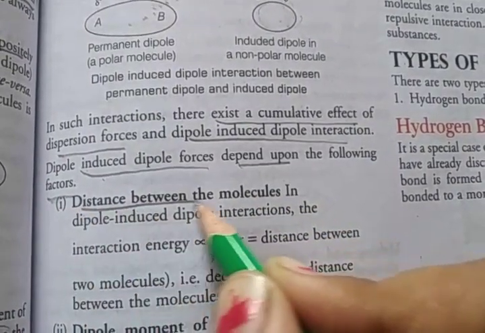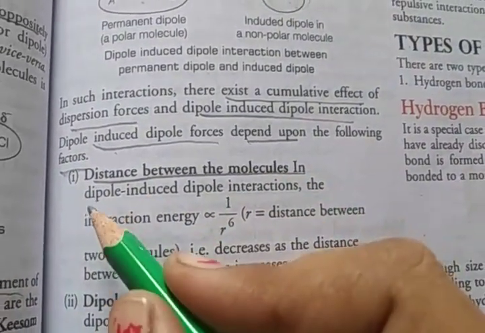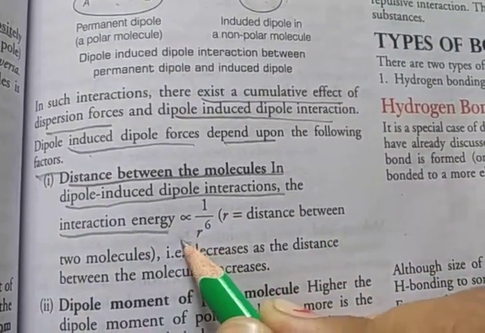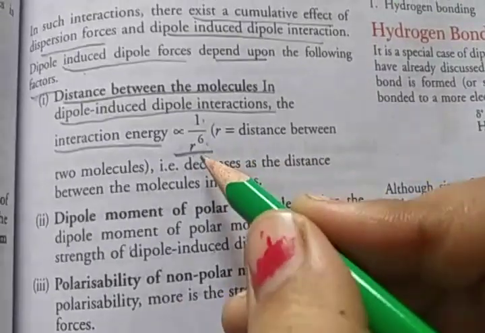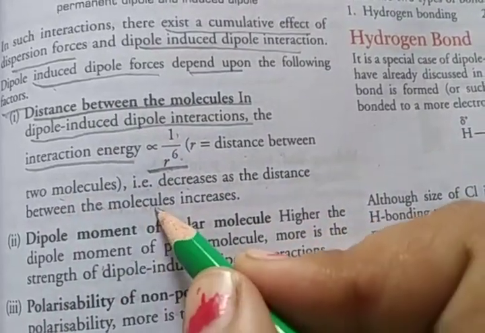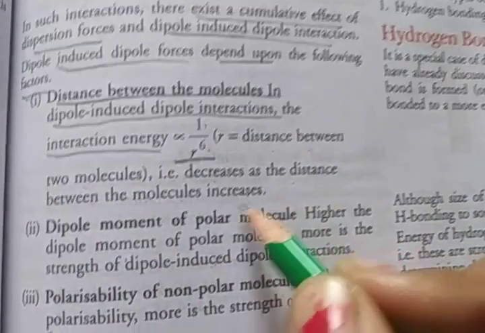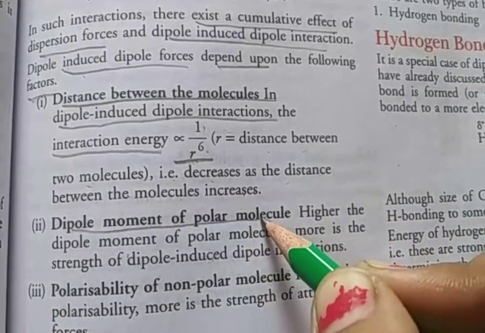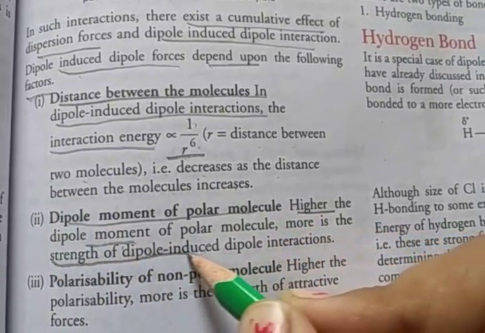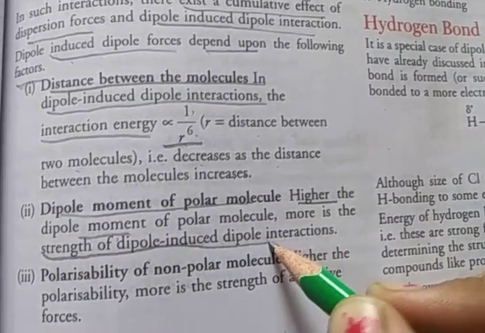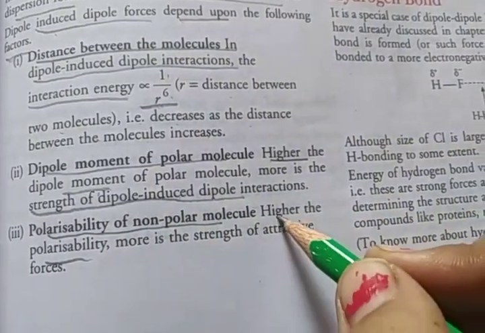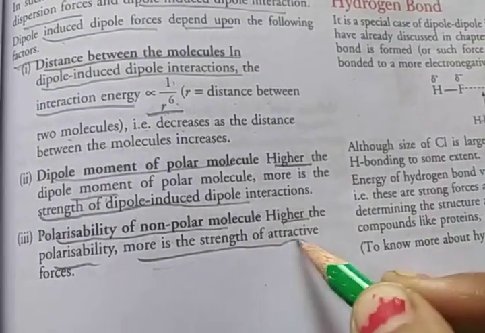First is the distance between the molecules. In the dipole induced dipole interaction, the interaction energy is inversely proportional to 1 upon r^6, where r is the distance between the two molecules, so it decreases as the distance between the molecules increases. Second is the dipole moment of the polar molecule. The higher the dipole moment, the more is the strength of the dipole induced dipole interaction. Third is the polarizability of the non-polar molecule. The higher the polarizability, the more is the strength of the attractive forces.